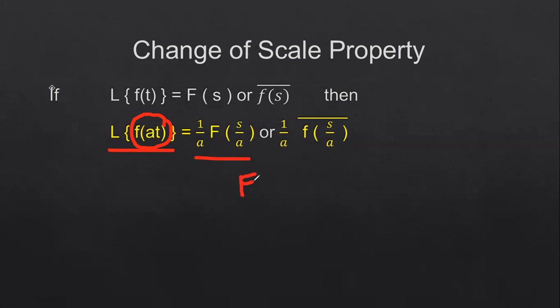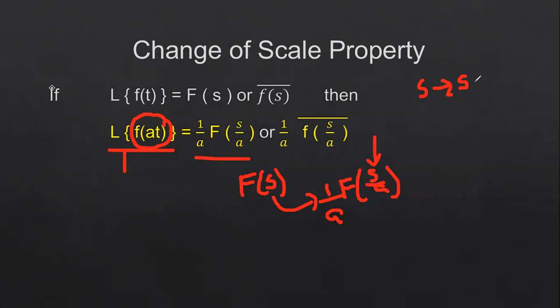Wherever you have the F of s function, it can be converted as F of s by a, and for this you multiply by 1 by a. Wherever you have the s, substitute s by a. In the previous method, wherever you had the s, you simply applied the shifting, that is either s minus a or s plus a. In this case, you just write s by a. Wherever you have the s, you put s by a. This is your change of scale property.